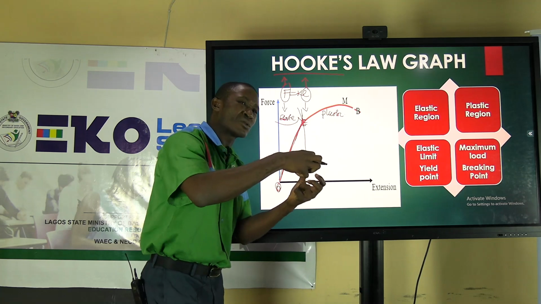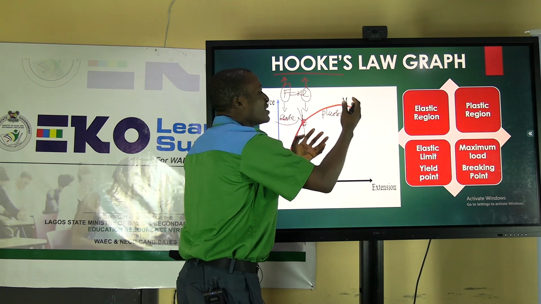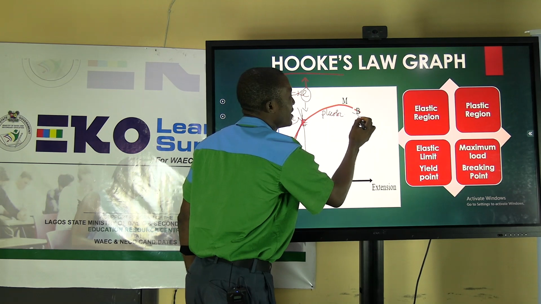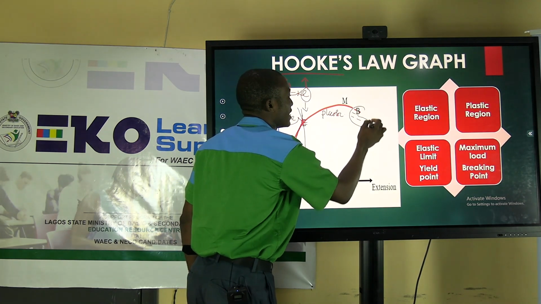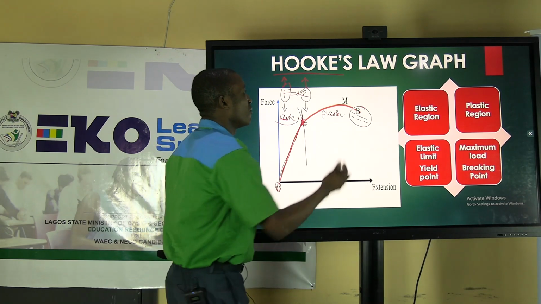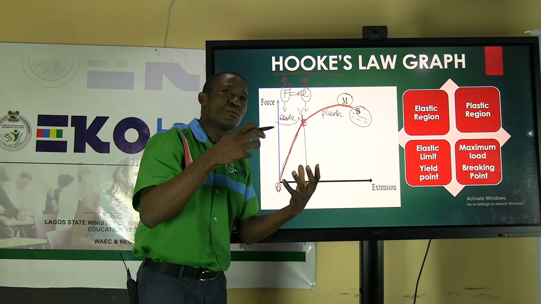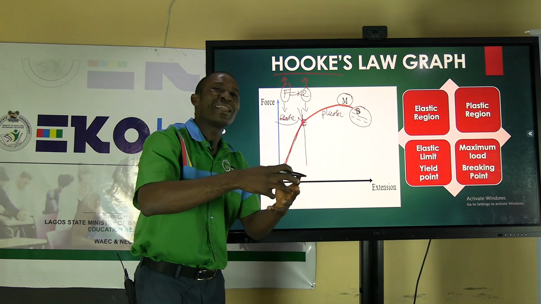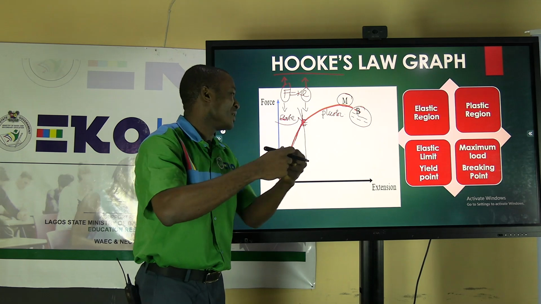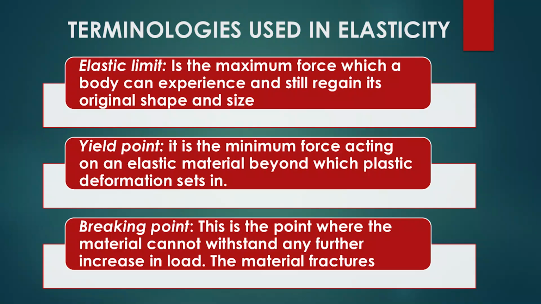If the force causing the deformation is not removed, you will soon see that it will reach a point where it will fracture, it will break. At the point when it is breaking, you can see the physical damage that has been done to it. But just before that happens is what we call the maximum load. The maximum load is the highest or largest force that can act on that object before it fractures.